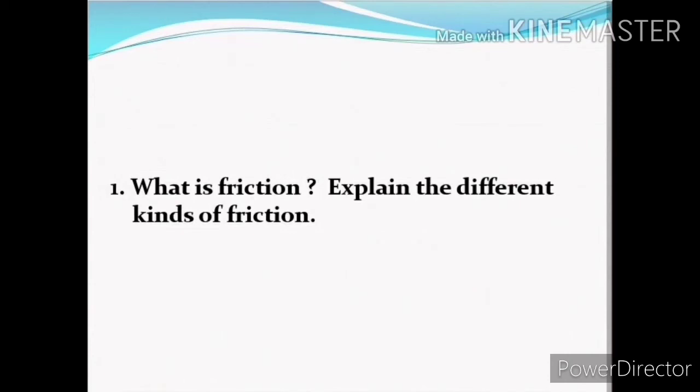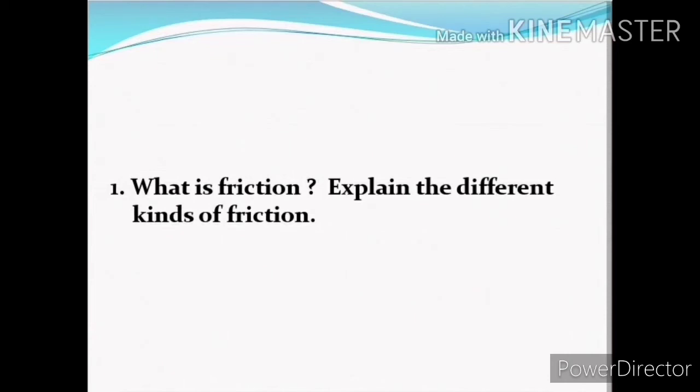Now, kinds of friction. Static friction: friction which comes into play before a body begins to move or slide over another body. That is, the force that tends to prevent a stationary object from starting to move.